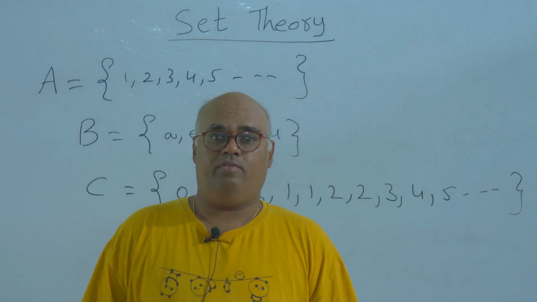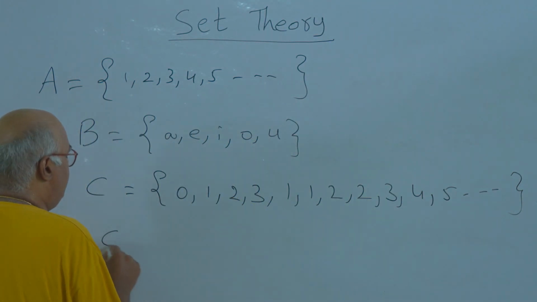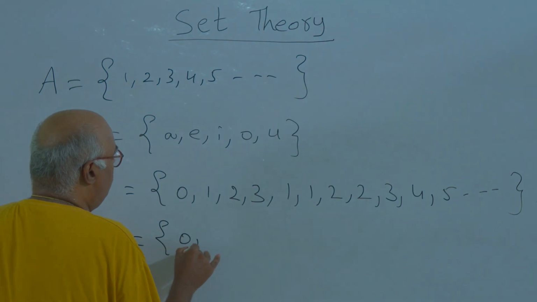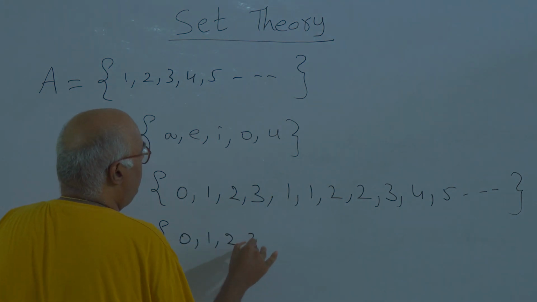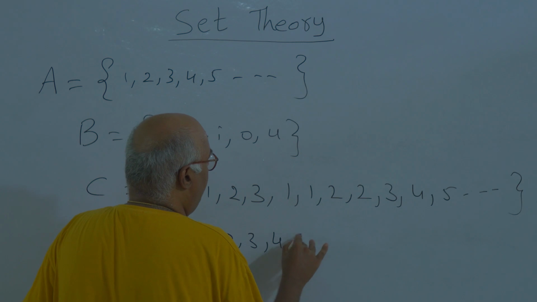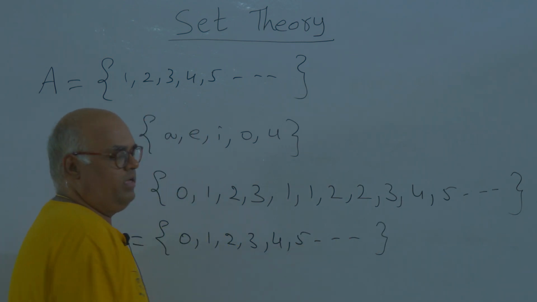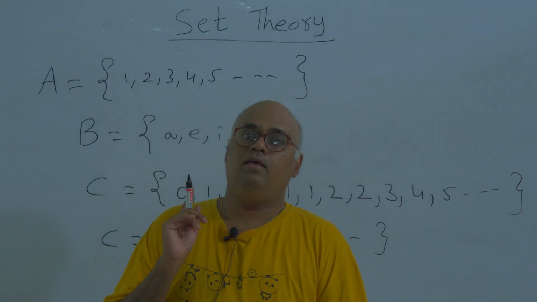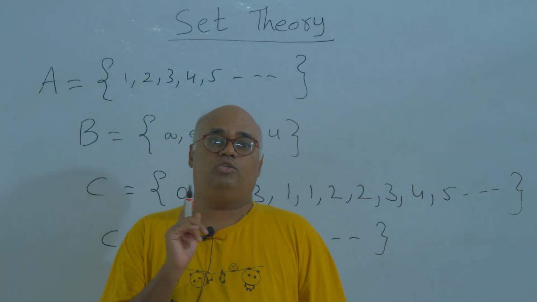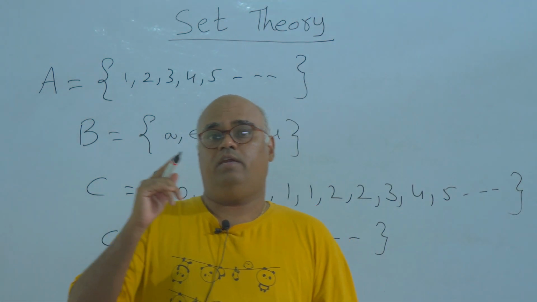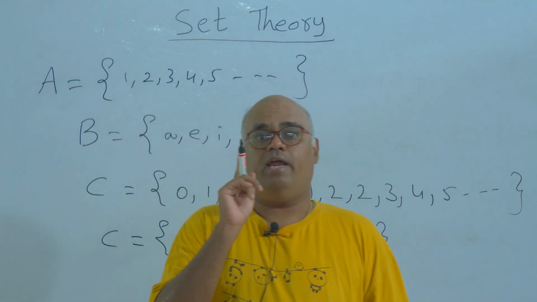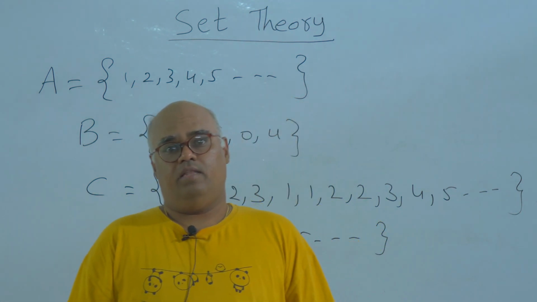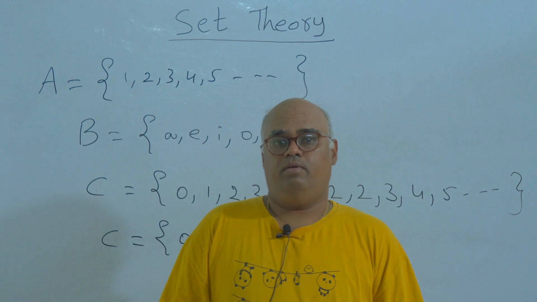Then what is the correct way of writing the set? The same set can be written as C is equal to 0, 1, 2, 3, 4, 5, and it goes on like this. So remember one thing, the elements of the set should not be repeated. If an element of the set appears more than once, we will write it only one time. This is the condition which you have to remember.